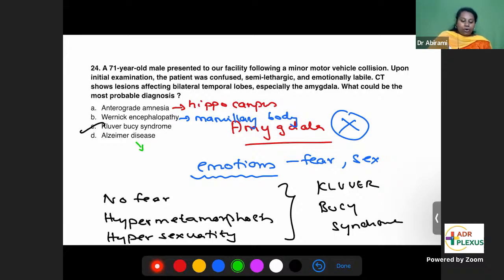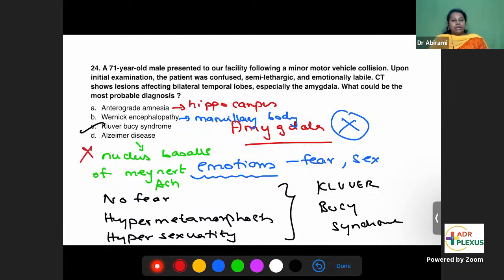Age-related degeneration of the nucleus basalis of Meynert, the basal forebrain, which produces acetylcholine. If that is damaged, Alzheimer's disease.